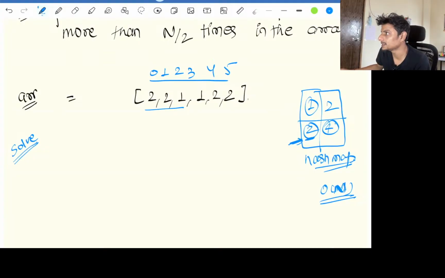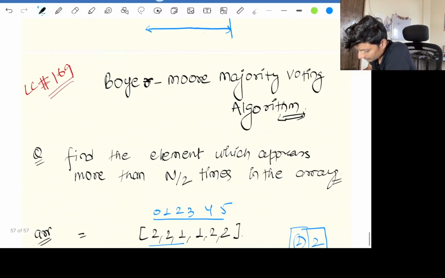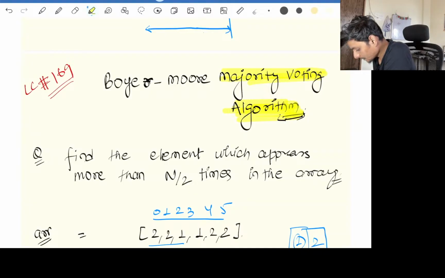We have a couple more examples, I'll take a different type of example, something like 1 1 1 2 3 5. Over here 1 is coming 3 times, like we will add one more 1 over here. So this majority element concept comes from a voting algorithm. Just think of how voting is considered in your particular area.